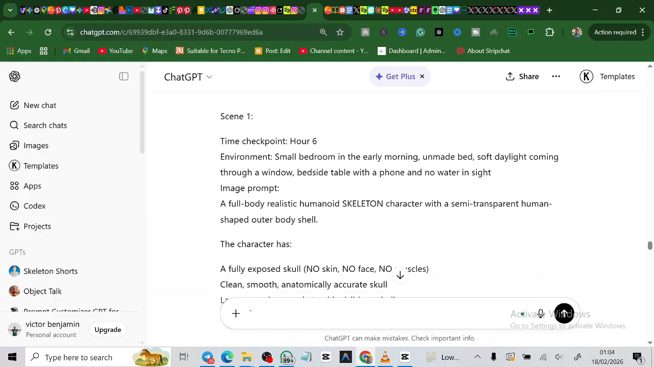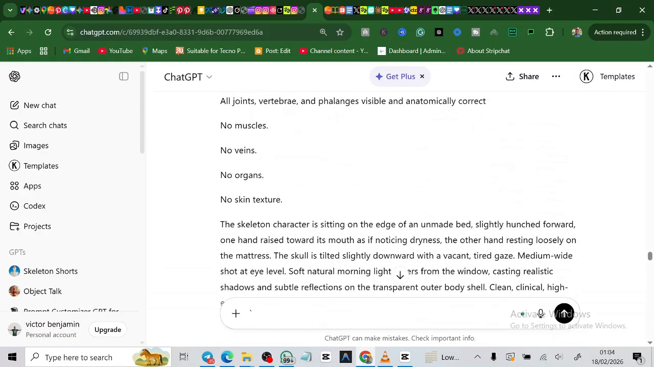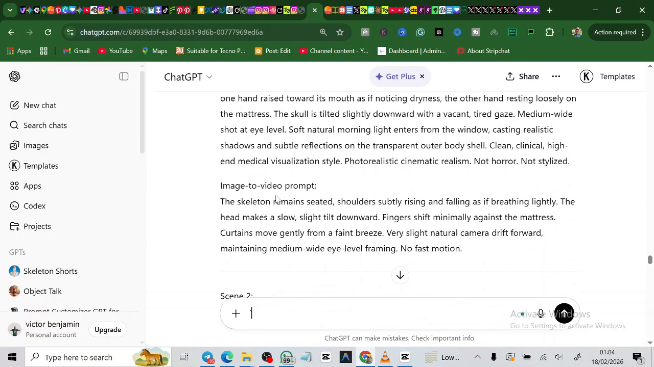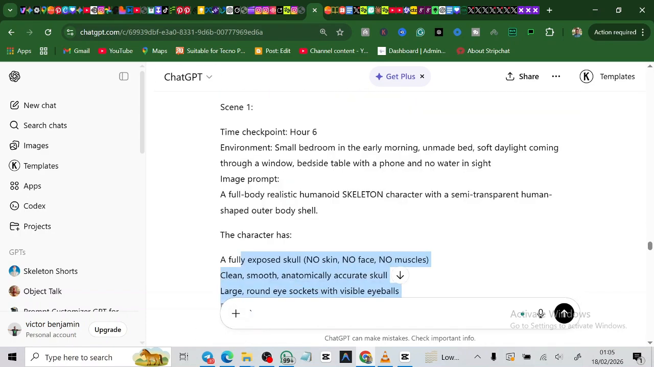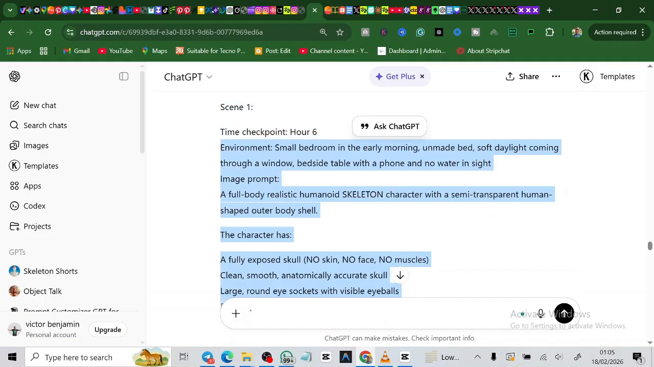This is scene 1, the whole of what is going to happen in scene 1. It's also going to give you the image to video prompt. So what you're going to firstly do is copy this. Don't copy the image to video prompt first. Copy from upwards, just the scene 1 right here, and then copy from here, the environment. Stop here, copy everything. We're now going to generate the image for this.